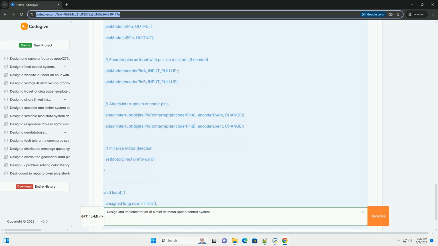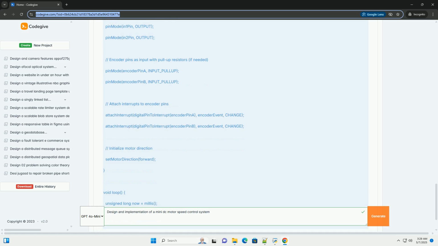Logic level: The driver's logic level, typically 5V or 3.3V, must be compatible with the microcontroller's output. Control signals: understand the control signals, for example enable, in 1, in 2, required to control the motor's direction and speed. 4. Encoder, optional, but highly recommended for closed-loop control.